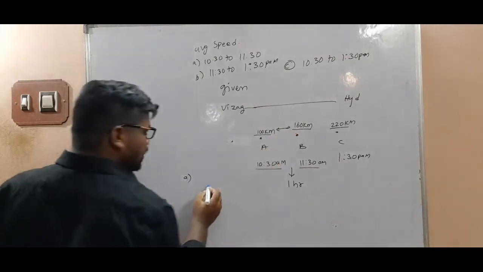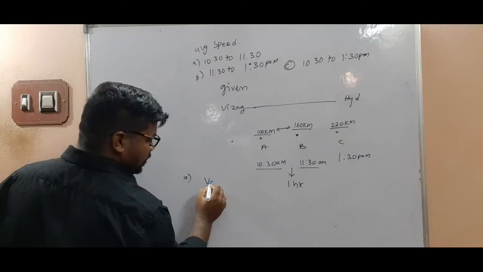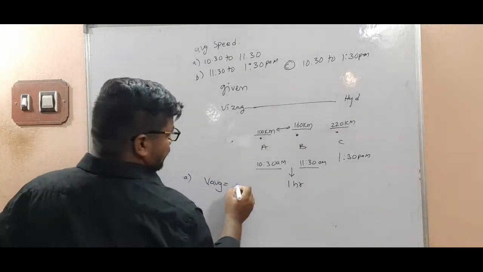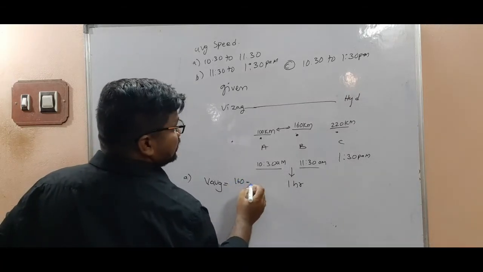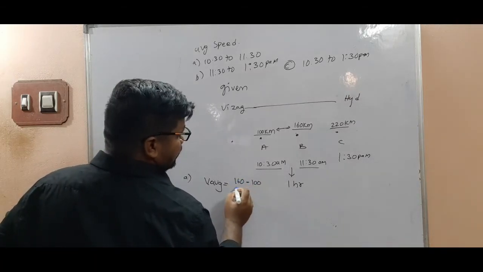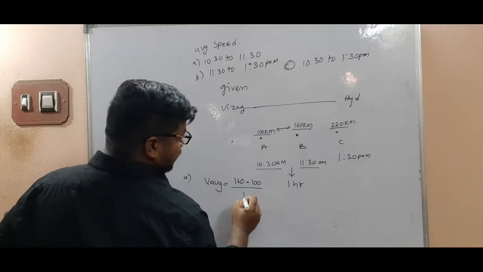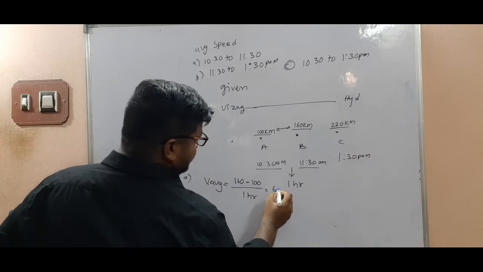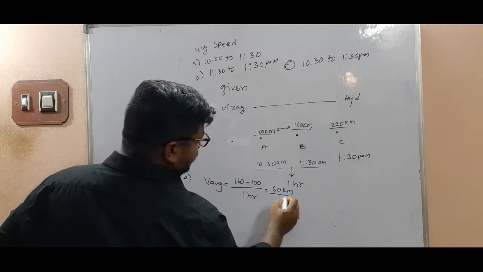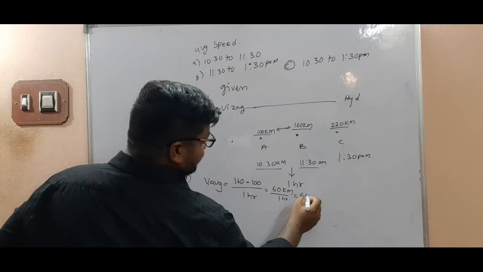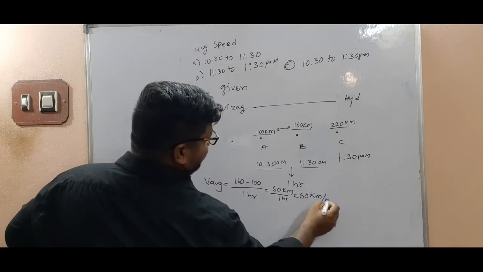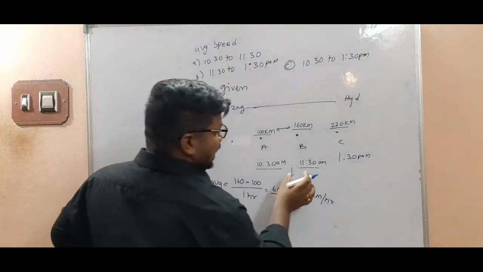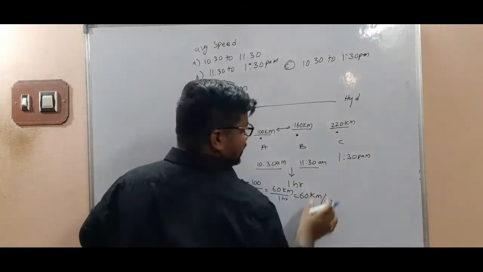So here in this case, average speed is equal to 160 minus 100 by 1 hour, which is 60 kilometer per hour. Next, B from 11:30 to 1:30.